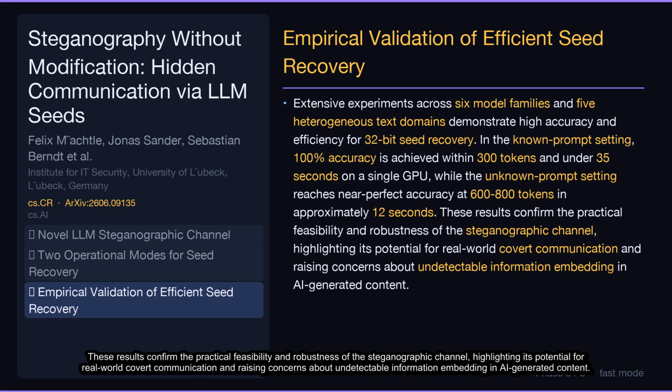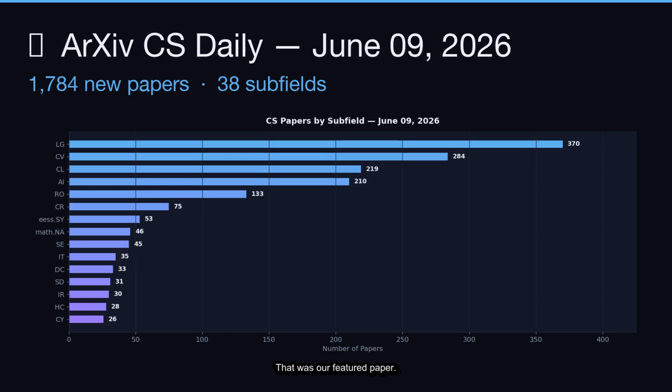These results confirm the practical feasibility and robustness of the steganographic channel, highlighting its potential for real-world covert communication and raising concerns about undetectable information embedding in AI-generated content. That was our featured paper.